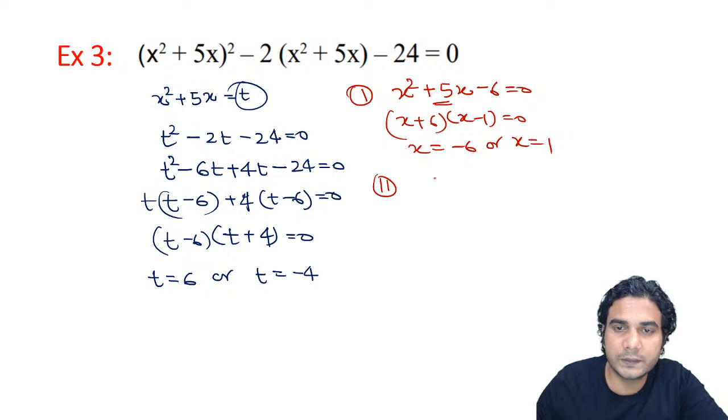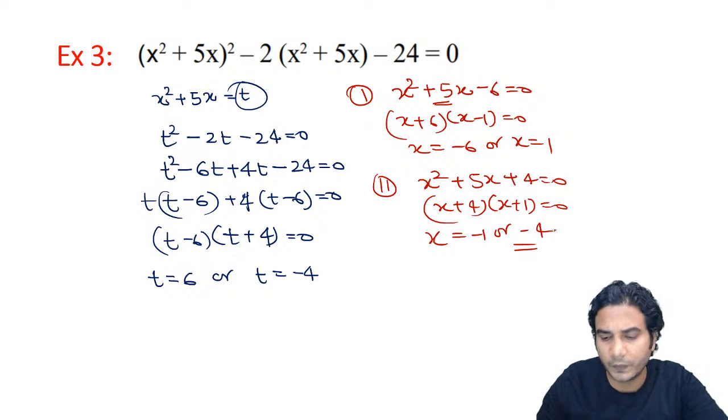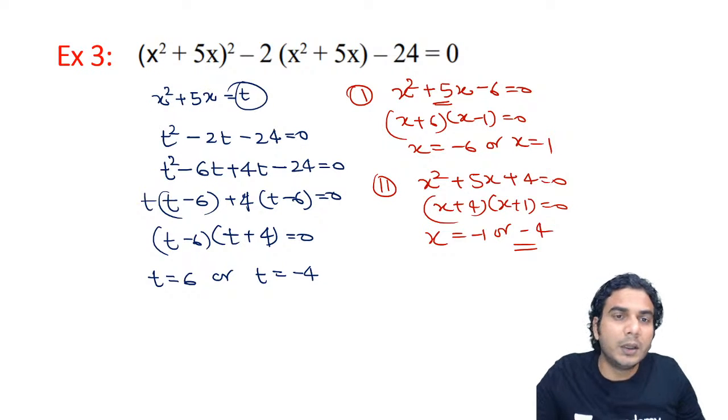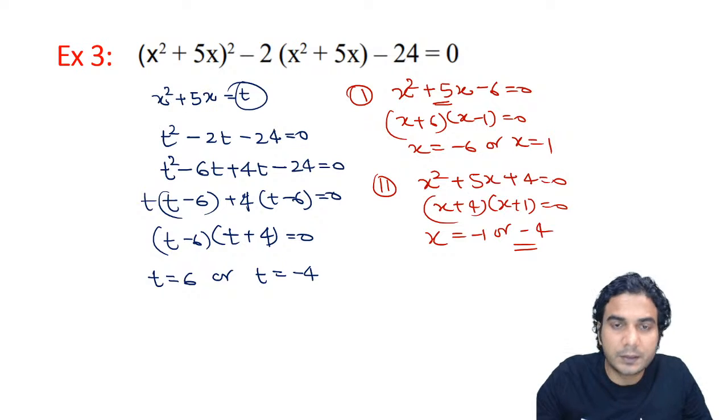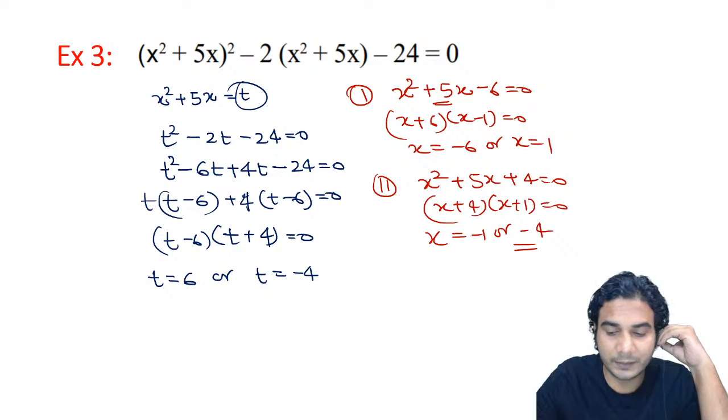Similarly, you can solve second also, x square plus 5x is equal to minus 4. So plus 4 is equal to 0. And from this, you'll get x plus 4 into x plus 1 is equal to 0. So you'll get x is equal to minus 1 or minus 4. All right, so I've got 4 values. This was easy, nothing to think about. This was straightforward. Just put x square plus 5x is equal to t. Although it's a fourth degree equation, it is simple, right?